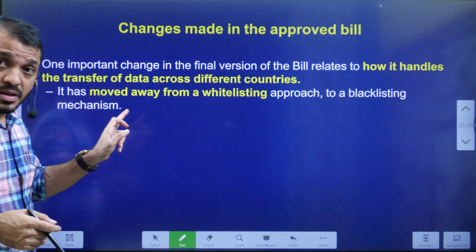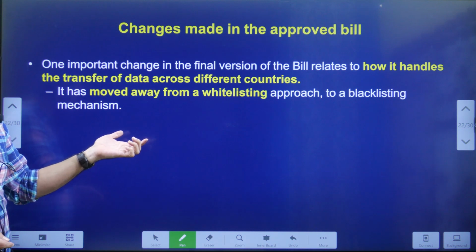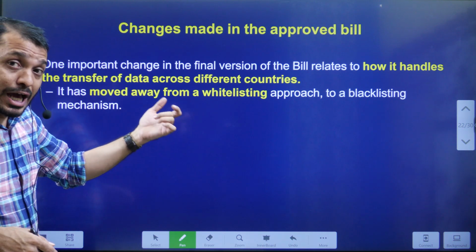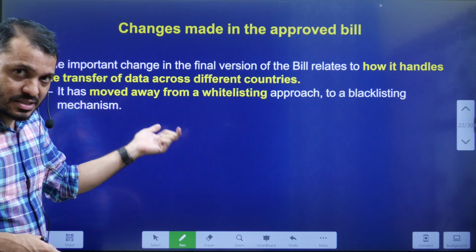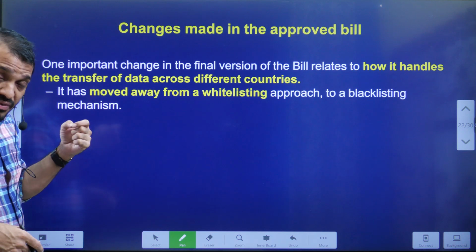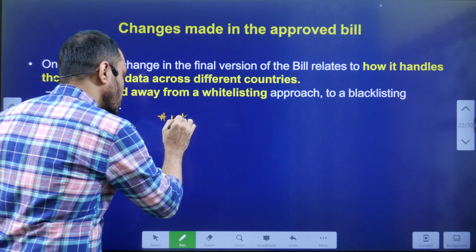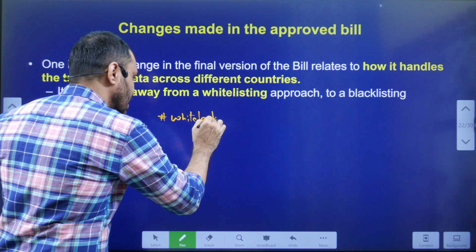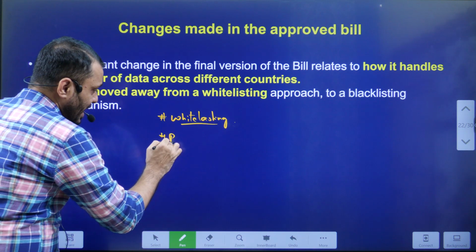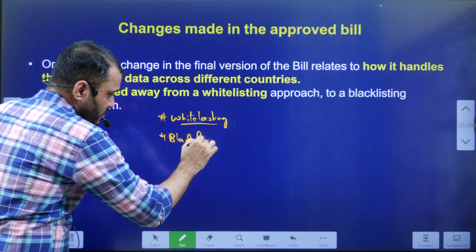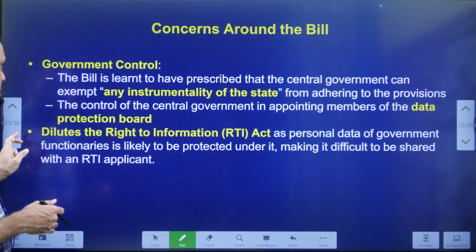Compared to the previous bill, what are the changes? In the previous bill, we mentioned that the government would allow which countries the data could go to. But now we changed that. Now the government will allow any country, but the government will specify certain countries. They will give a list of countries to which the data should not go. That means in the previous bill, the government would do whitelisting of countries, giving a list of countries to which Indian data can go. Now they are going to do blacklisting of countries, meaning there are certain countries to which Indians' data cannot be sent.